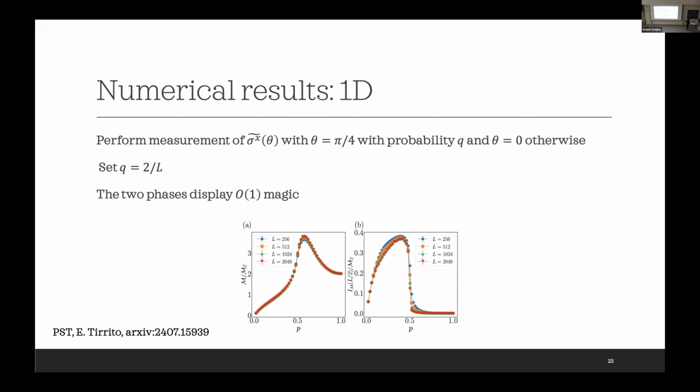But now q is vanishing with L. In this case, we find that the two phases display O(1) magic, so it is O(1) magic everywhere. This is like the entanglement, where it is O(1) everywhere, but there is also a difference in that it doesn't seem to diverge at the critical point, unlike the entanglement. But still, the mutual magic can be used to distinguish the two phases because it seems to play the role of an order parameter, where it is 0 in one phase and non-zero in the other.